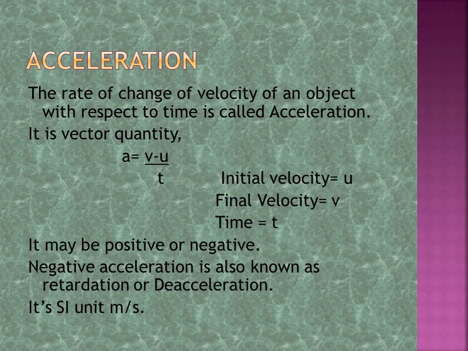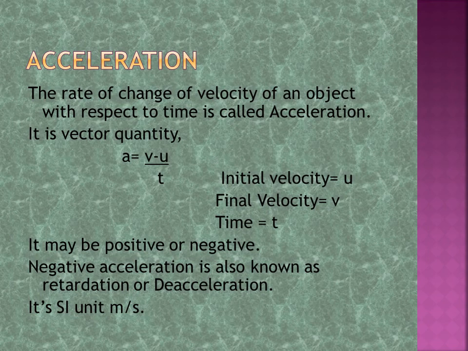Acceleration: the rate of change of velocity of an object with respect to time is called acceleration. It is a vector quantity. Acceleration is a equals v minus u upon t, where initial velocity is u, final velocity is v, and time is t.